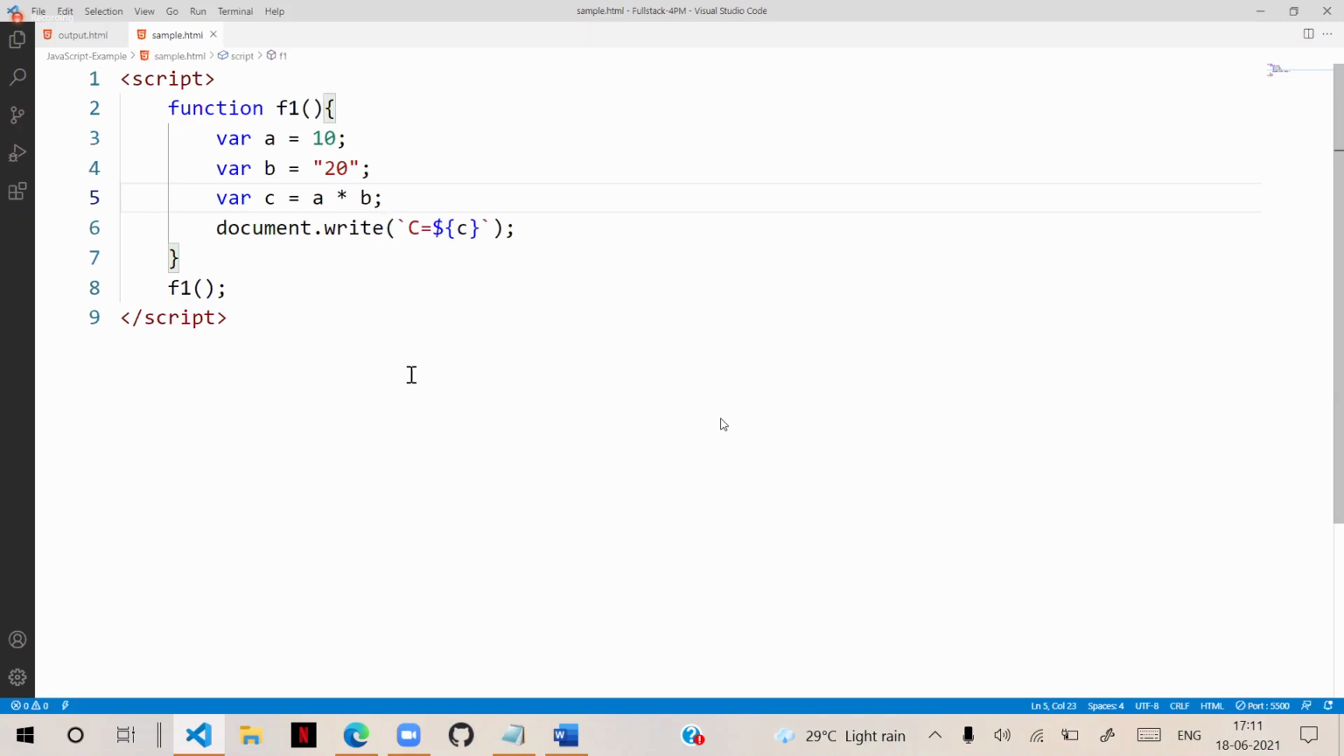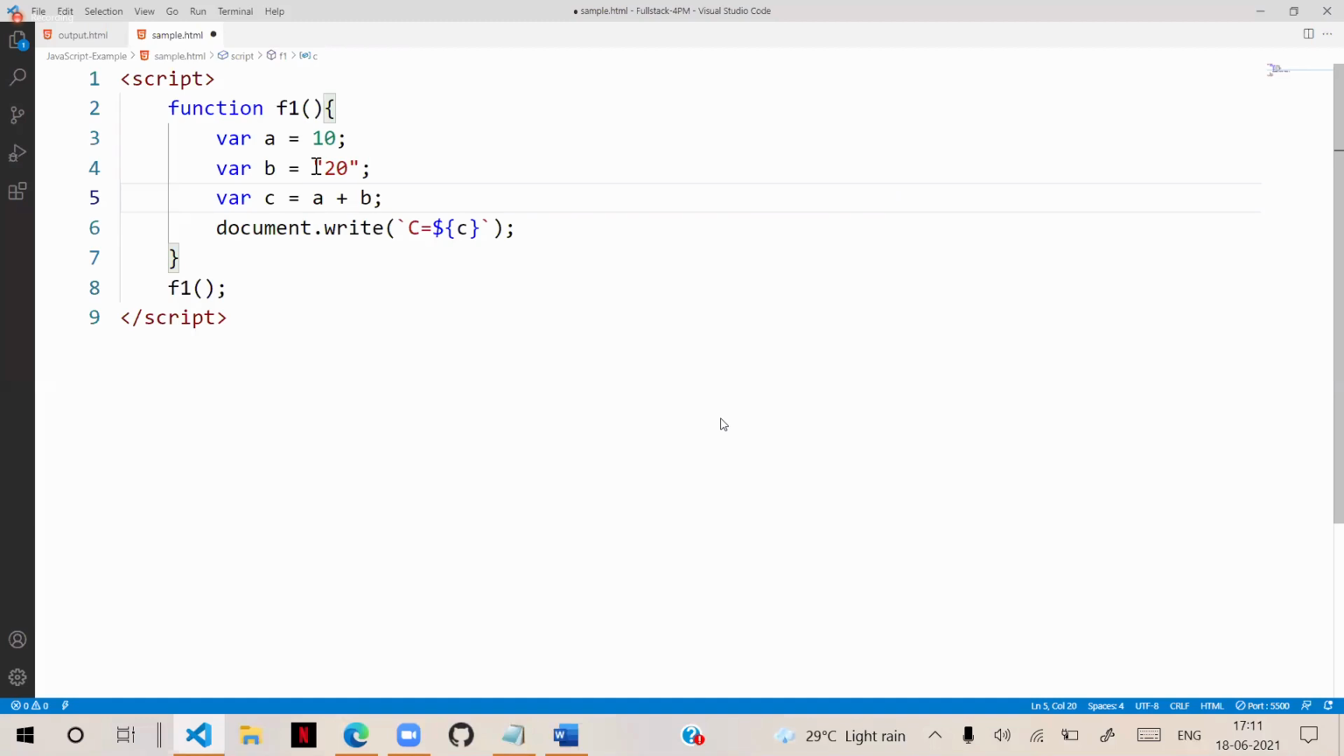But not plus, because plus is also a mathematical operator, but it is used for two situations, addition and concatenation. Especially when a string comes, it will work as concatenation. Only with numbers, it will work as addition. So other operators can implicitly convert it. That means internally they can convert and use it. That is an important thing.